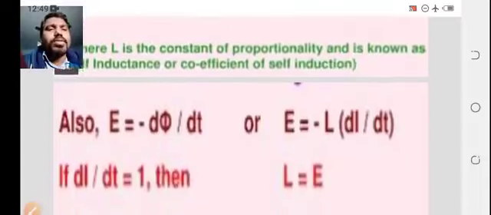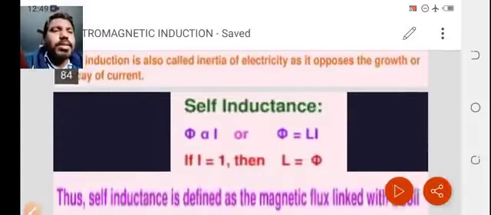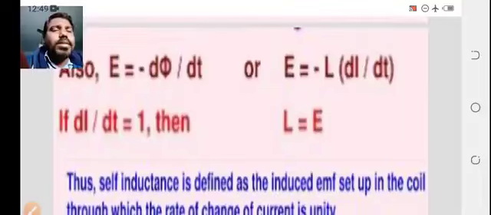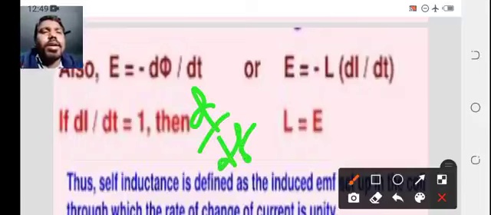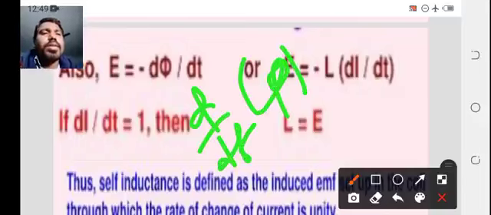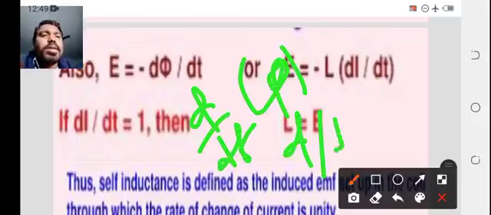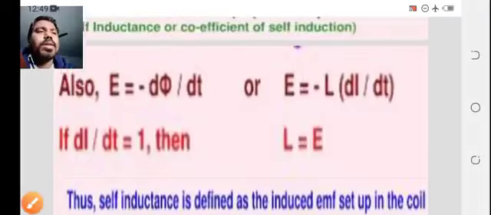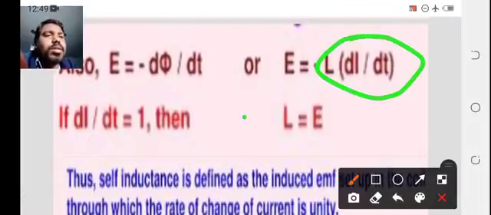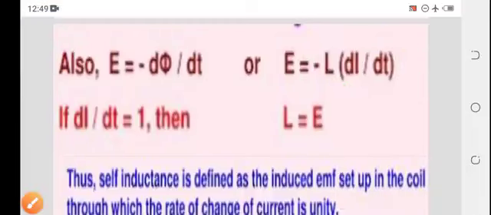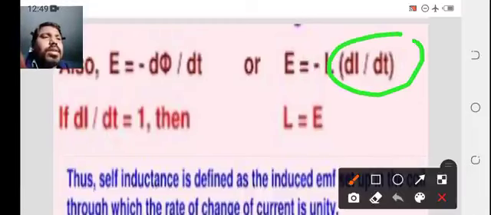Phi equals L I. Then simplify: d by dt of phi is d by dt of L I. Then L is a constant, so we get L di by dt.